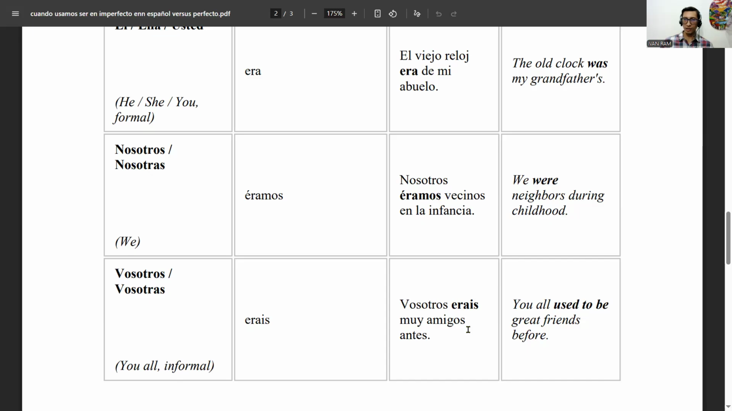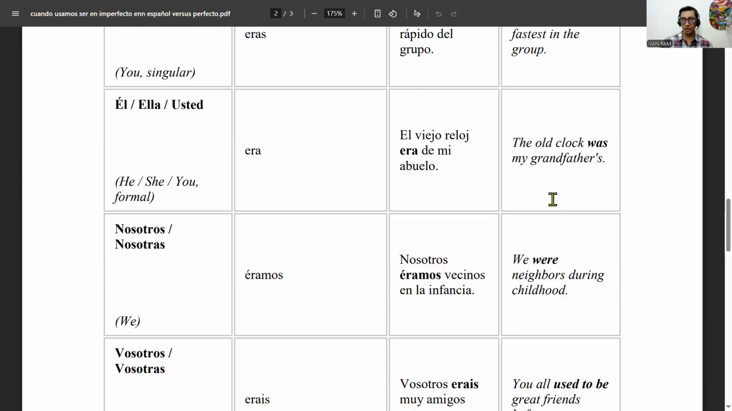Ustedes eran muy amigos antes. Ustedes fueron muy amigos antes. Yeah, I can say that, really. I could use fueron as well for this one. Ustedes eran muy amigos antes, o ustedes fueron muy amigos antes. So it's kind of the same as the previous one, to talk about relationship, like friendship. So in this case, I think that we could use both.